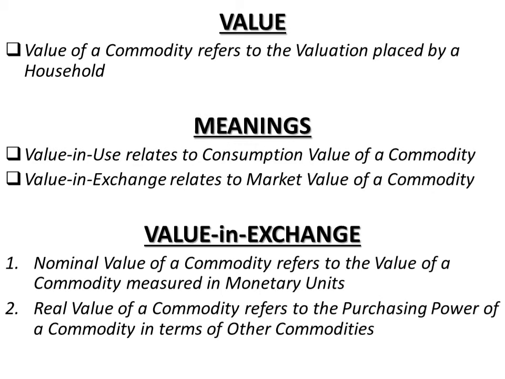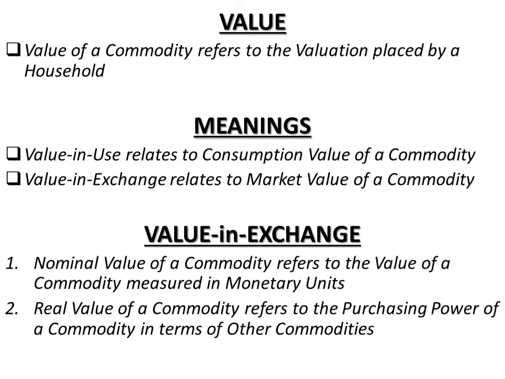What we are seeing is that the commodities which have high value in use have very low value in exchange. On the contrary, those commodities which have very high value in exchange have very little value in use. For this, we have given the example of diamond. Diamond has very low value in use, but it has a very high value in exchange. So this entire phenomenon is termed as the paradox of value by early economists.